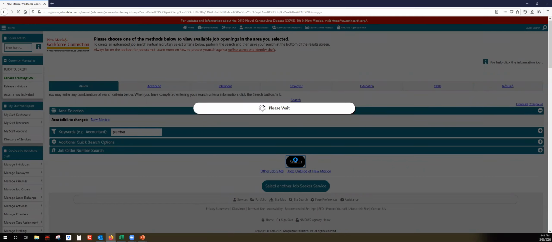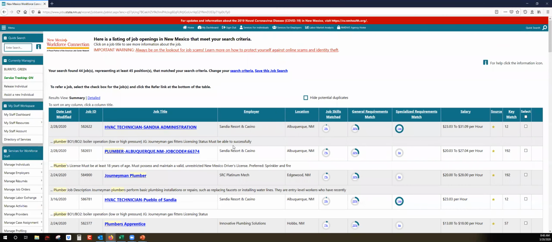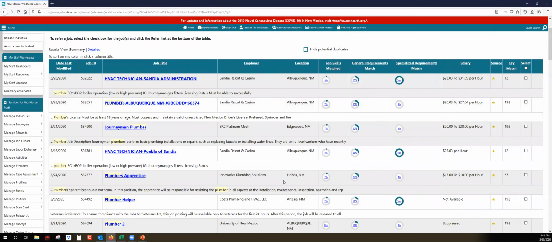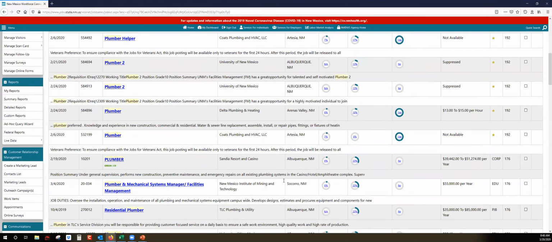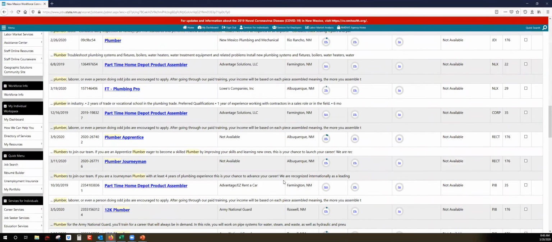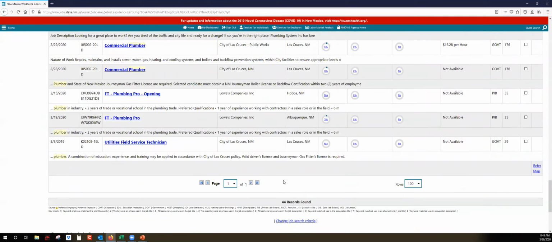So before we actually get to that next step of setting up the virtual recruiter, it's actually going to show us all the jobs. So if we had this set up, this is how many jobs we would have been, that email or text that we would have received. We would have received all this in that one text message or that one email. That way you have an idea.